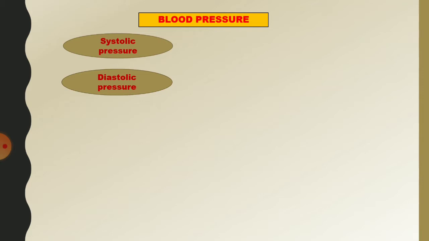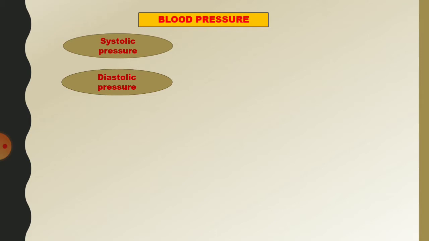Next, during diastole, the ventricles relax. The pressure falls to the lowest value, which is referred to as diastolic pressure. The pressure in a healthy person is 120 over 80 mm Hg. Blood pressure varies during physical exercise, anxiety, emotion, stress and sleep.